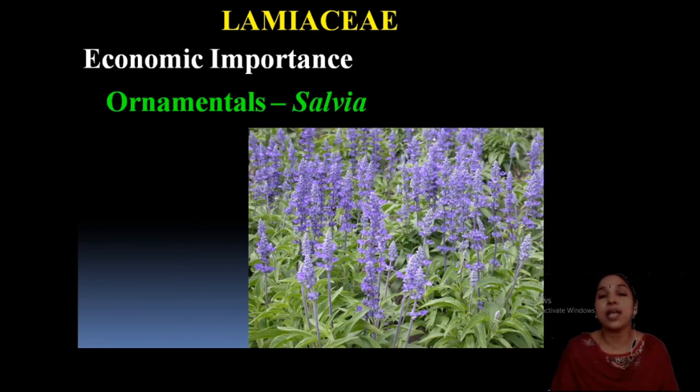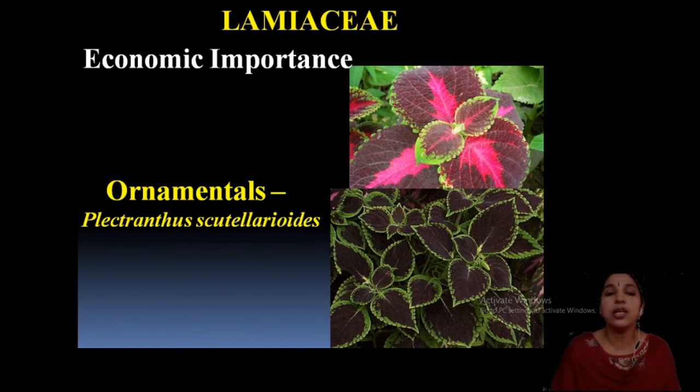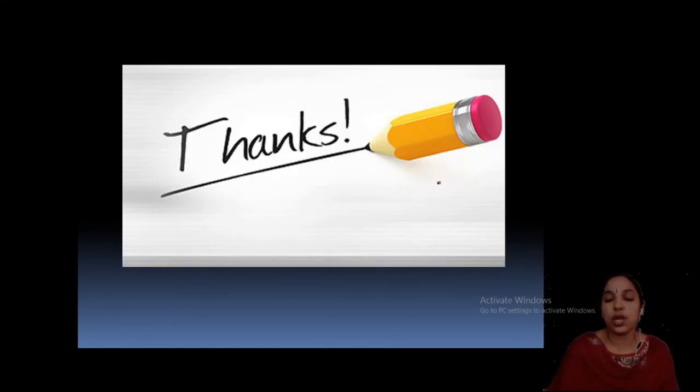And ornamental Salvia: when you visit botanical gardens like Ooty, you can observe a large number of Salvia plants, red flowers, violet flowers, different colors. That is very attractive for the garden. Salvia splendens is the common species. Then another ornamental, Plectranthus scutellarioides, Masamari we call it, different colors appear. You can collect this and preserve it, make a herbarium from this plant. That's all about this family.